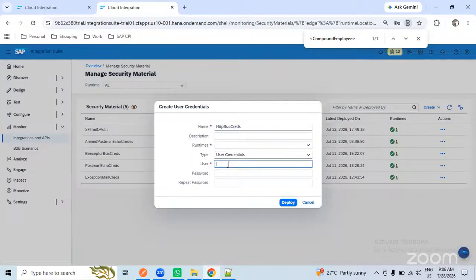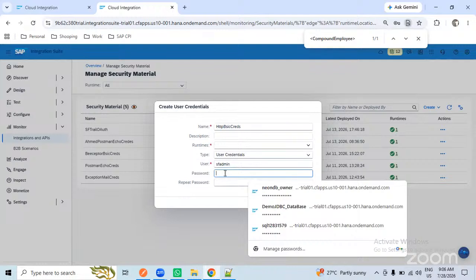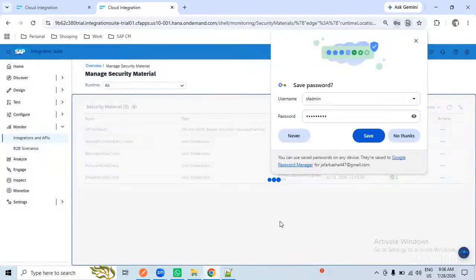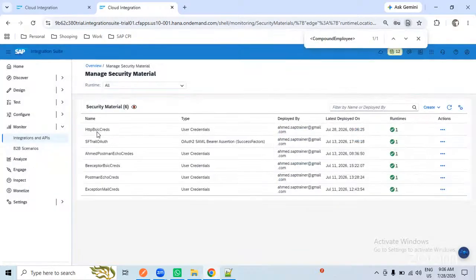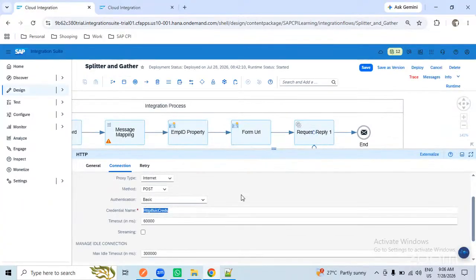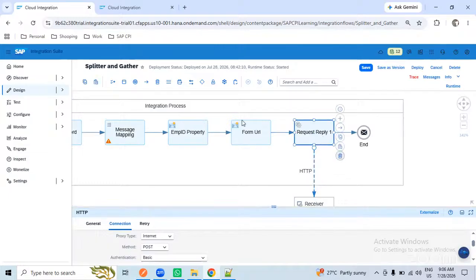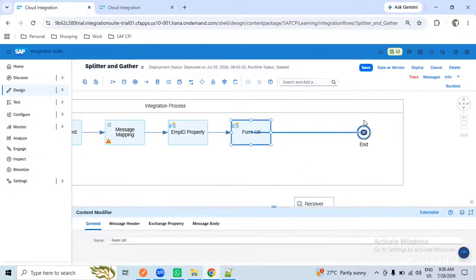User credential. These are not actually real data. 1, 2, 3, 4, 5, dummy. This is how we will create, right? And we will deploy. This credential name I will use here. That's it. For now, it won't work, but I will delete this one. And I will connect this to here.